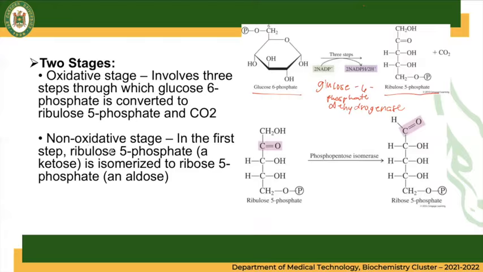Next is the non-oxidative stage. And again, in the first step, ribulose 5-phosphate is now isomerized to ribose 5-phosphate. So, using the enzyme phosphopentose isomerase, your ribulose 5-phosphate is isomerized to become ribose 5-phosphate. So again, as we can see here, ribulose 5-phosphate has a C double bond O group, that is a ketone. And when it is isomerized, it becomes an aldehyde structure, or the C double bond O H.